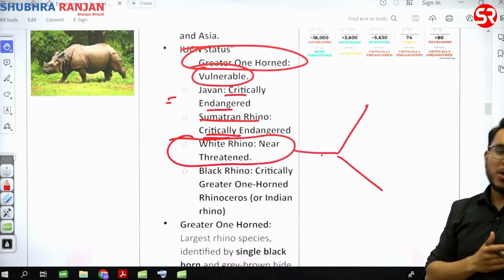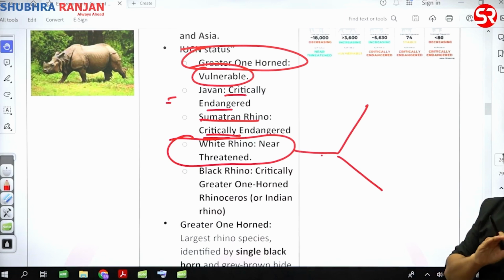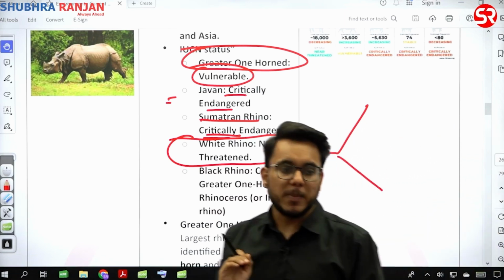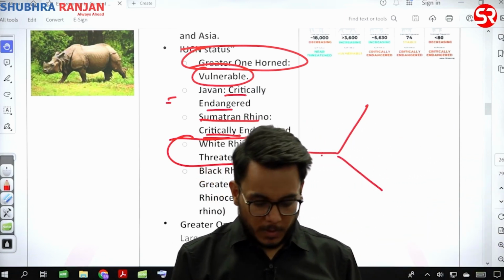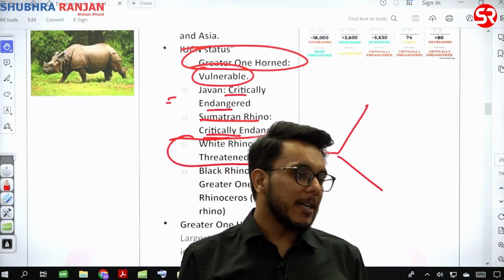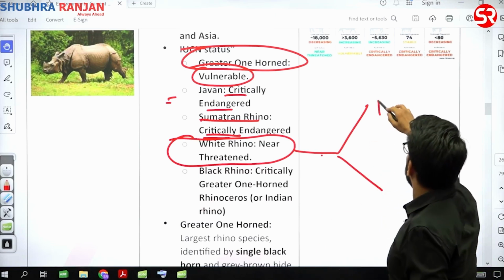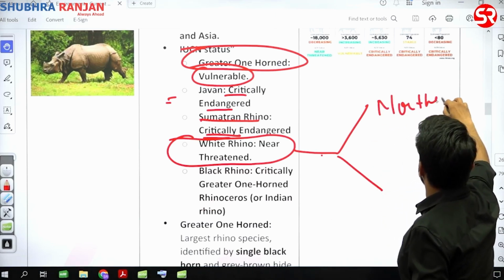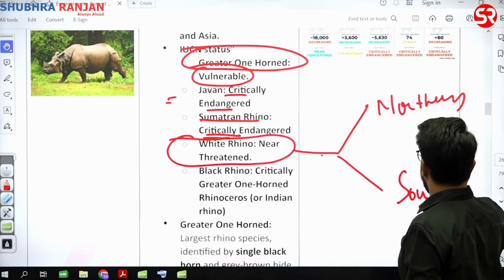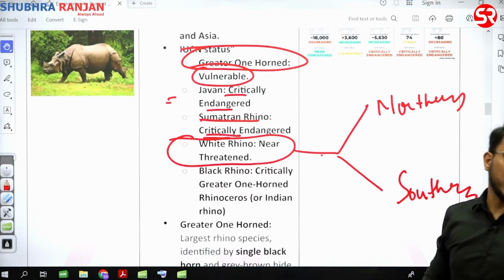When we talk about white horn rhino, there are basically 2 subspecies within the white horn rhino. Now one is the northern white horn rhino and the other is the southern white horn rhino.